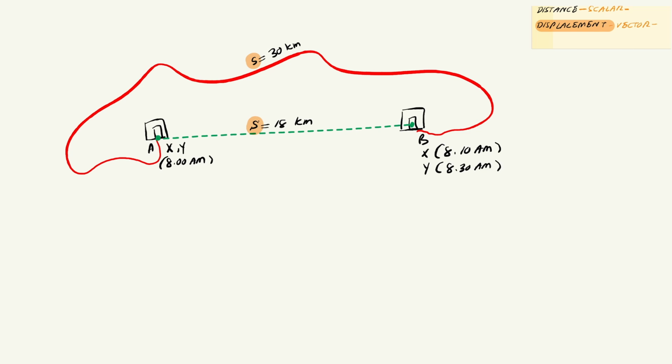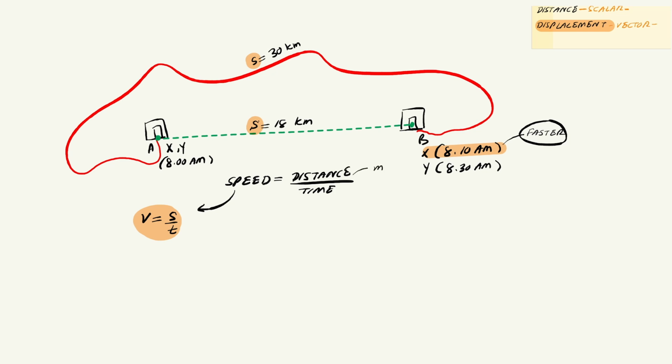So what can we say about the motion of X and Y? We can say X was much faster than Y. How do we know that? Because X only took 10 minutes to cover the same distance that took Y 30 minutes. To compare how fast or slow something is moving, we use a new term, speed. Speed is defined as the distance traveled over the time taken. Symbolically, we write it as v equals s over t. In terms of units, distance is measured in meters and time is measured in seconds. So speed comes out in meters per second.